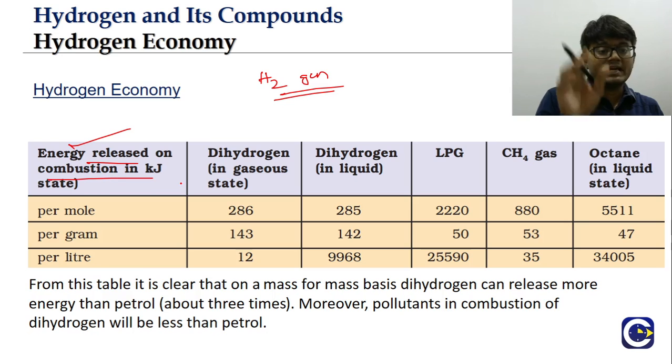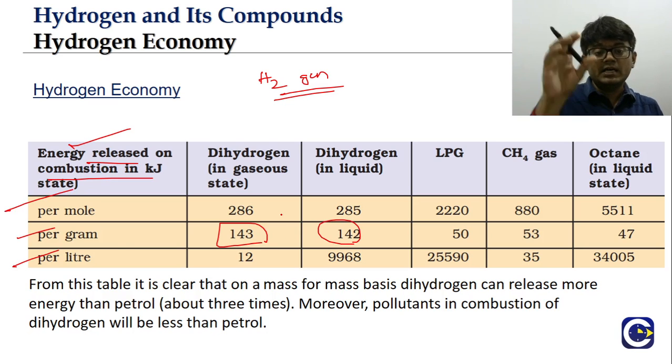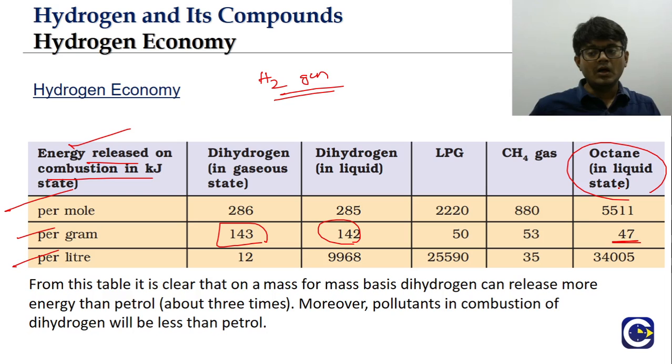If you look at the energy released in kilojoules per mole, per gram and per liter, per gram if you compare, dihydrogen, be it liquid state or the gaseous state, will give almost 3 times, on a mass basis, the amount of energy we get by the combustion of octane in liquid state, which is the petrol, because the major component of petrol is octane. So on a mass basis, dihydrogen can release more energy than petrol, almost 3 times.